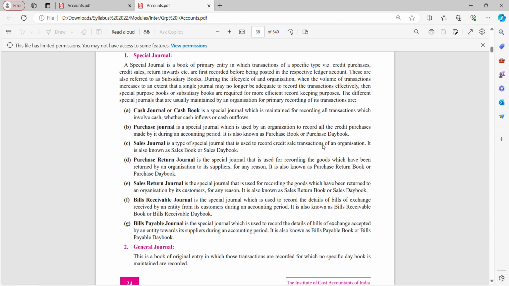That means if I make payment to Mr. A by drafting a check, that's a cash transaction. You need to record it. Whatever payment you are making immediately in any form, that is your cash transaction or cash receipts. You need to record it in your cash book. Purchase journal is related to your purchases. It's a special journal used by an organization to record all credit purchases.